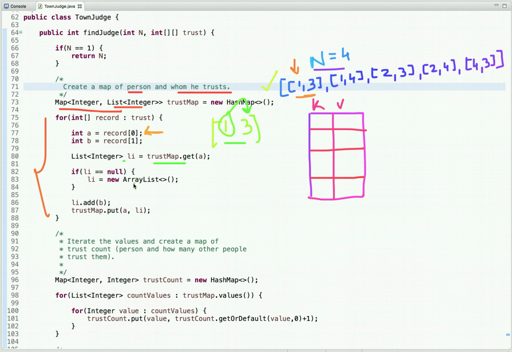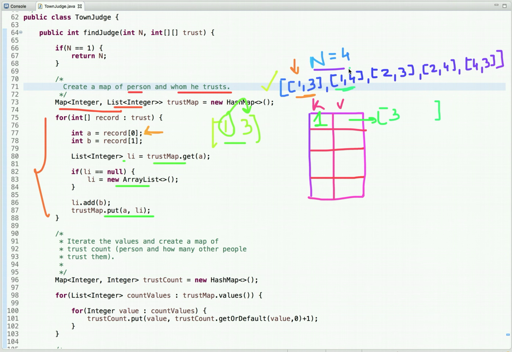When we get null, we initialize this list, add this value, and put them in the map. So we put 1 and then 3 here. In the next iteration we get this pair, and again we check, is there any value against this key 1? Yes, we get a list with only one value, 3.